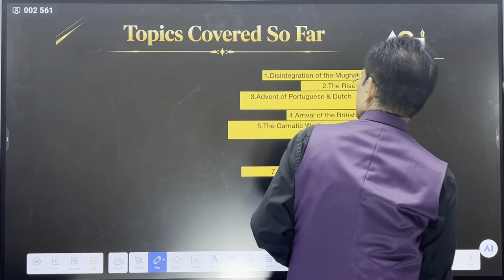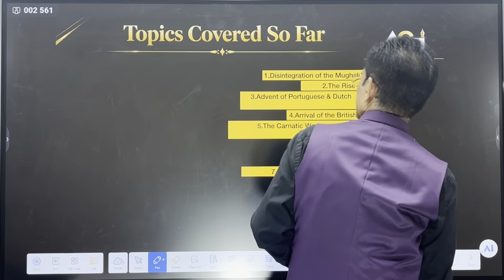The development was, as I told you, the British focused on their consolidation. But the Marathas could not utilize this. They started fighting among themselves. In 1795, the Peshwa, Savai Madhavrao, died.